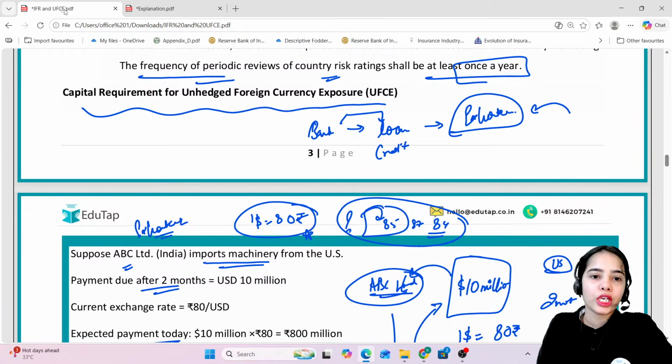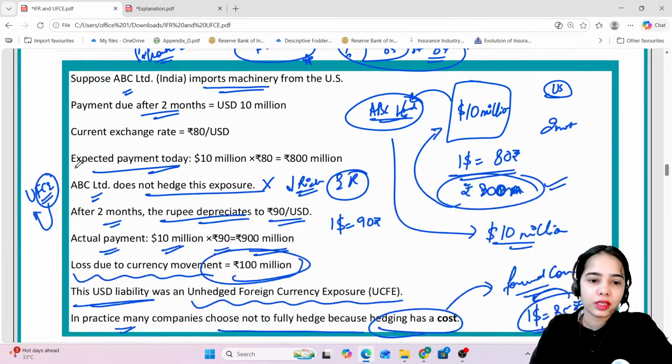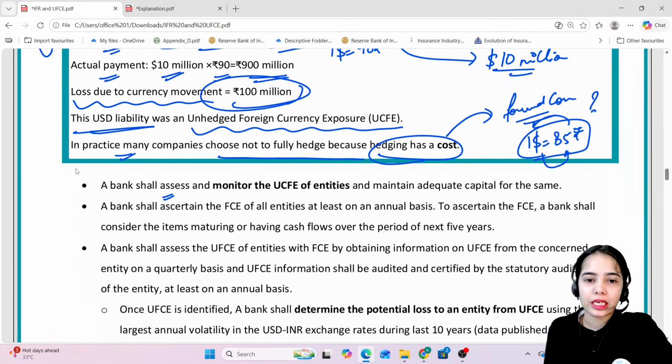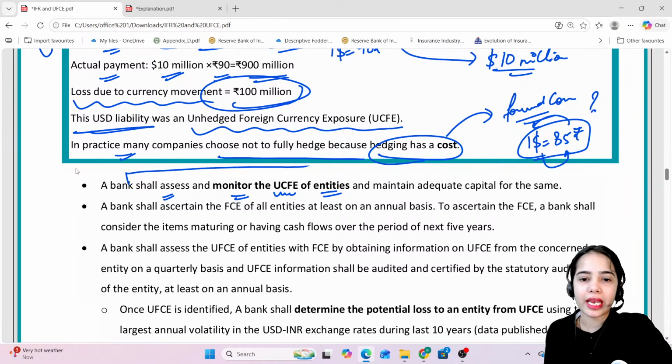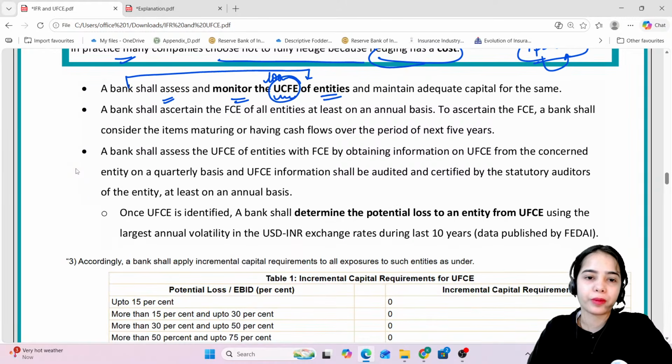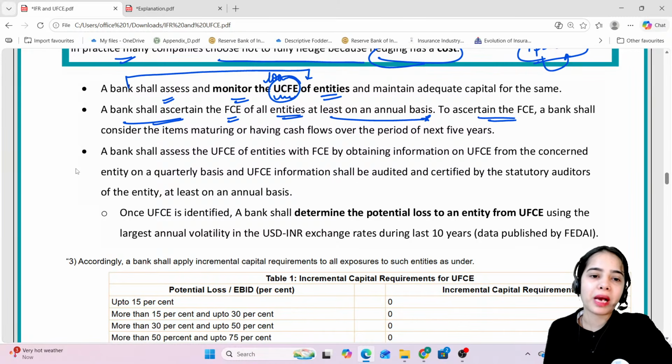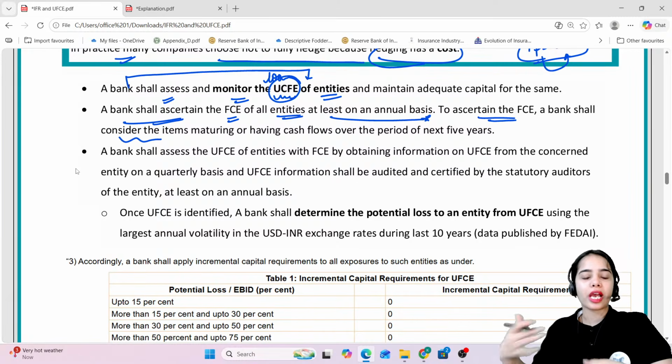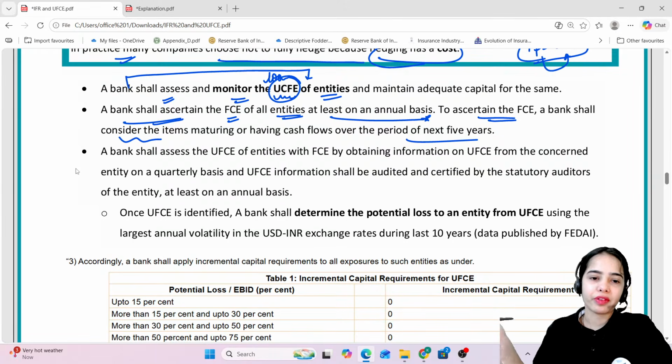Here a bank should assess and monitor the unhedged foreign currency exposure of the entities to which the bank has given loans. A bank shall ascertain the foreign currency exposure of all entities at least on an annual basis. To ascertain the foreign currency exposure, a bank shall consider the items maturing or having cash flows over the period of the next 5 years.